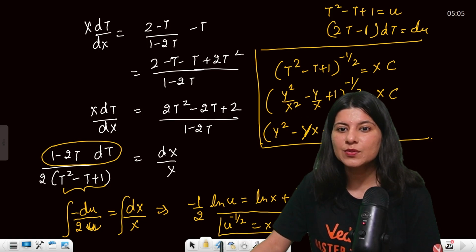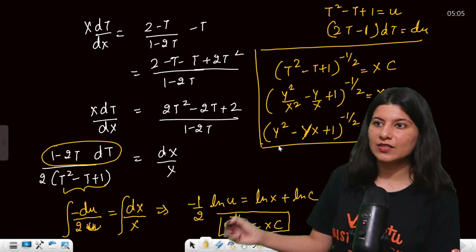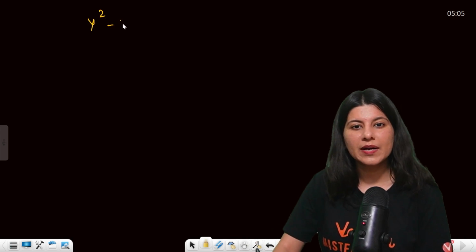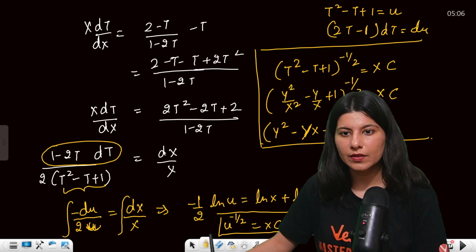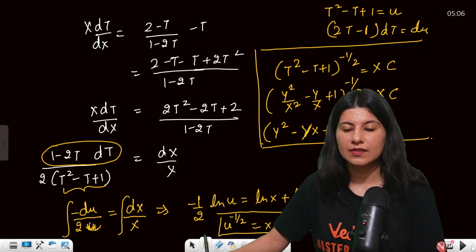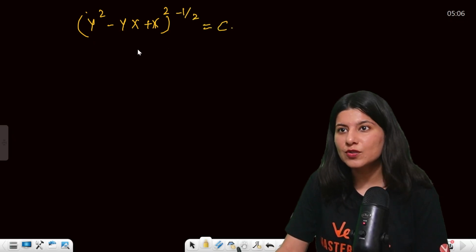So this is equal to c. Yes, this is y square minus yx plus x square, raised to power minus half, equals a constant.